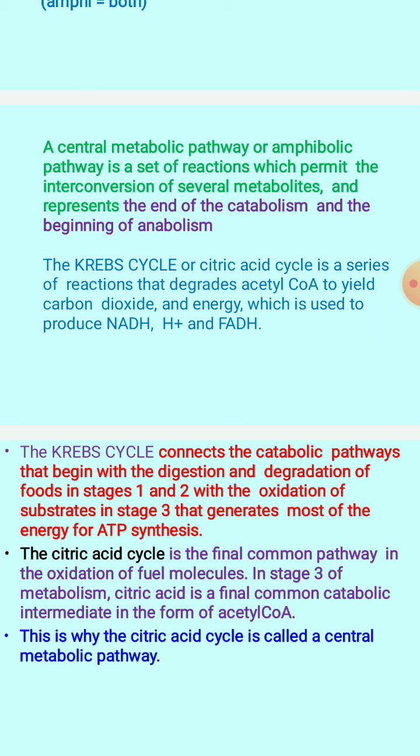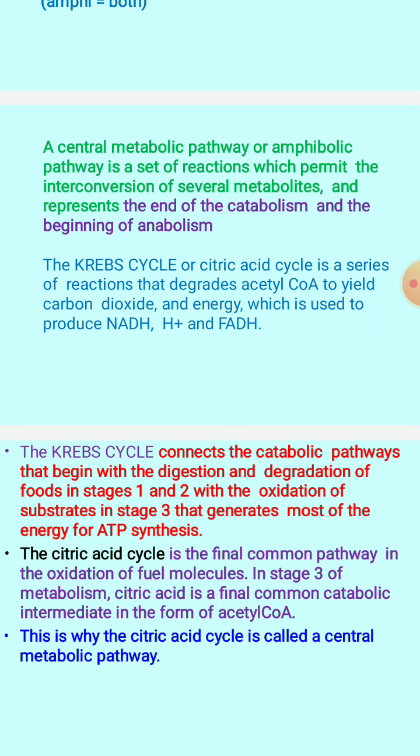NADH is synthesized in 5 enzymatic reactions of TCA, and it is involved in the synthesis of ATP. So this cycle is the final common pathway involved in the oxidation of fuel molecules in stage 3 of metabolism. Citric acid is going to act as a final common catabolic intermediate in the form of acetyl CoA.